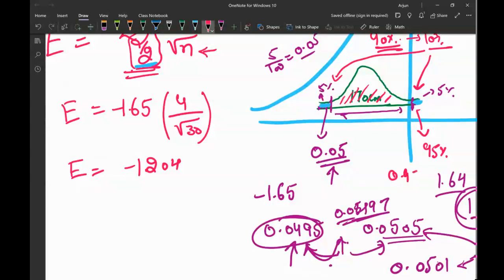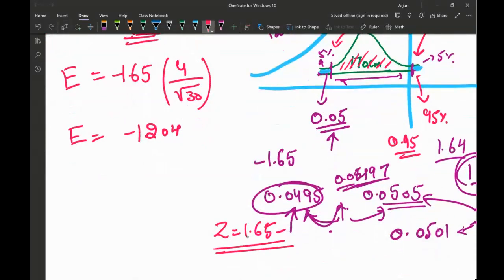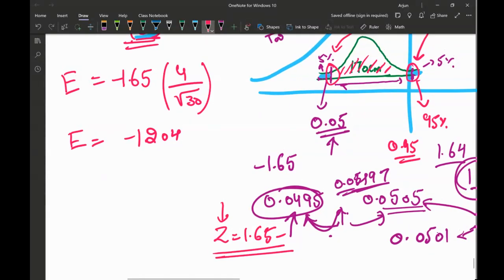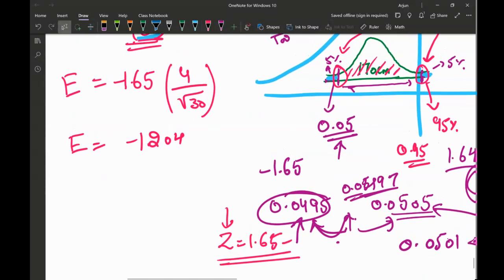If you say 0.95, the z value corresponding to that will also come out to be positive 1.65. And so the error will be exactly the same, because this will just be a positive value. If you go on the positive side, or on the negative side, it will just be a negative value. But in the end, the error value will be the same. One is positive, another is negative. That's it.